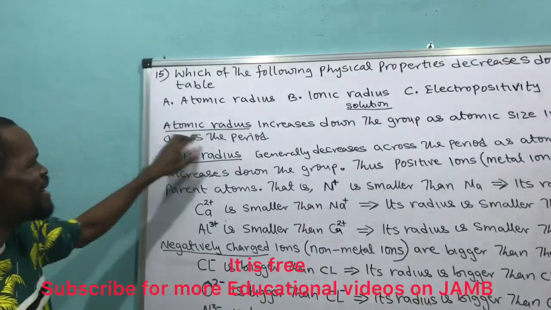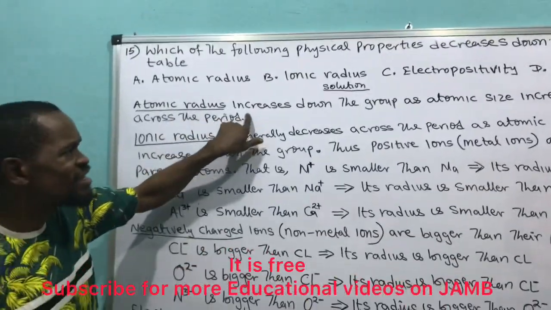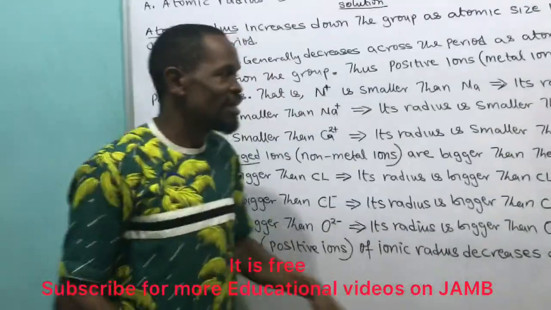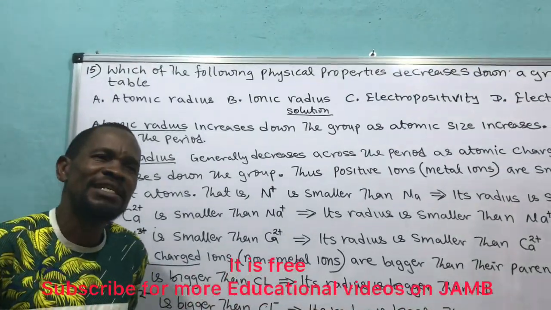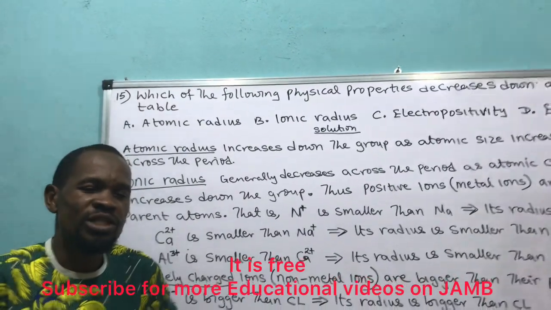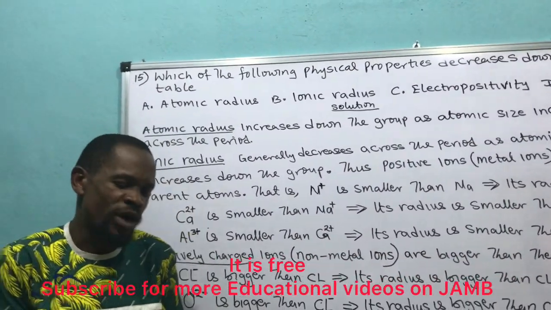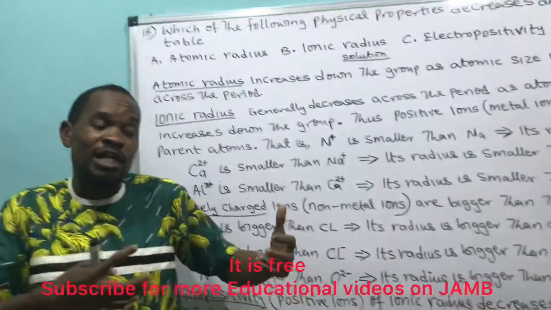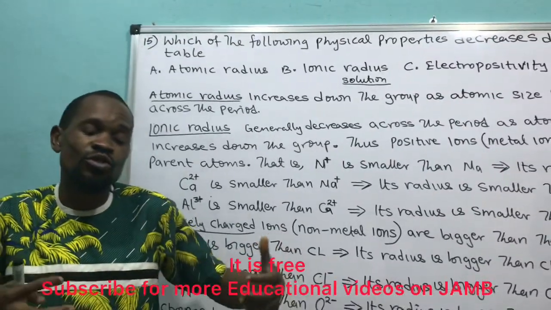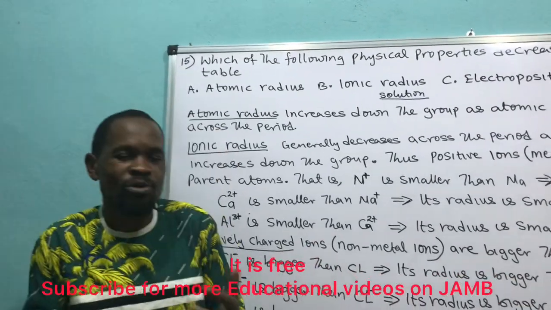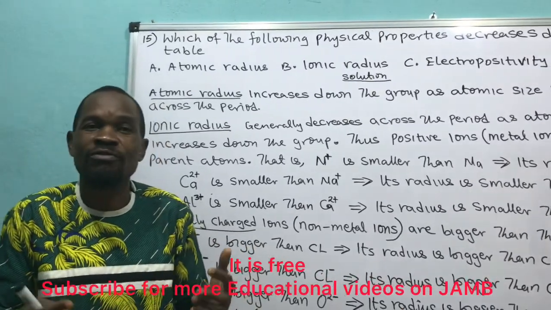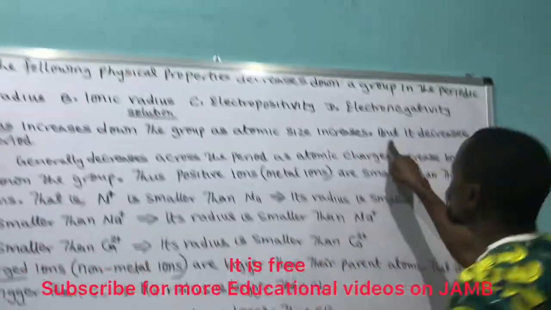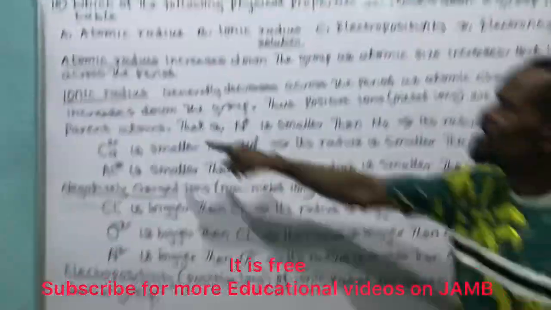We now say that atomic radius increases down the group as atomic size increases. That means as the atomic size of an element increases, its atomic radius increases. Just like somebody that has one child and later has another child, making two, the atomic radius of that family will continue increasing. You can't compare somebody that has one child to somebody that has five children. So atomic radius will keep on increasing.